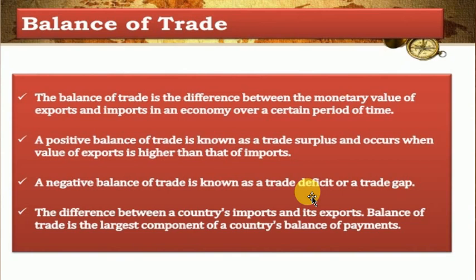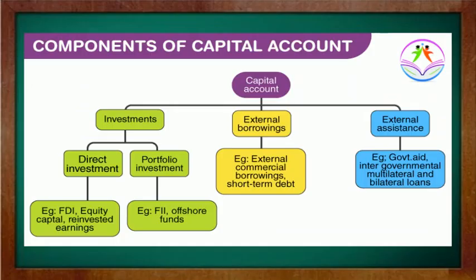So this deficiency would be financed using various sources, because here we need to fill this gap in terms of the foreign currency, and for that we are using the capital account, which comes in the next slide. So this is all about your balance of trade. Before going into the detail of the capital account, one thing you should remember always: balance of trade is part of the balance of payment, but it comes under this current account, related to the visible things, that is your export and import of goods.